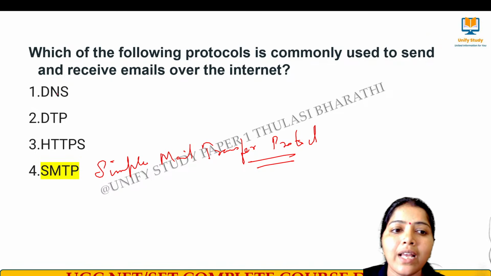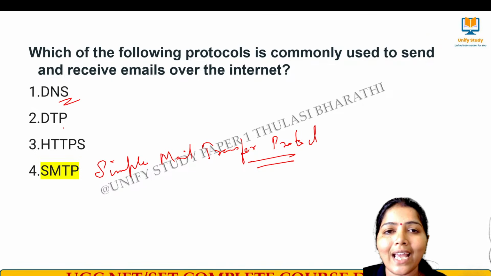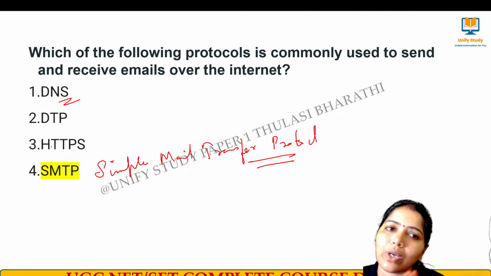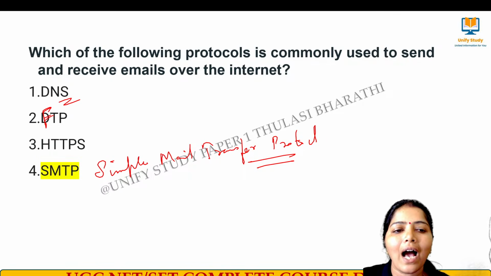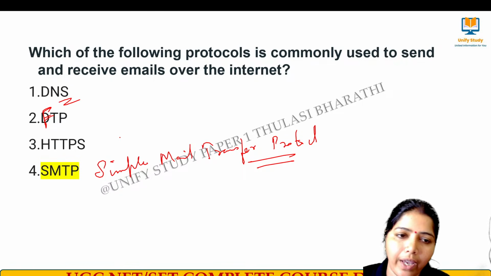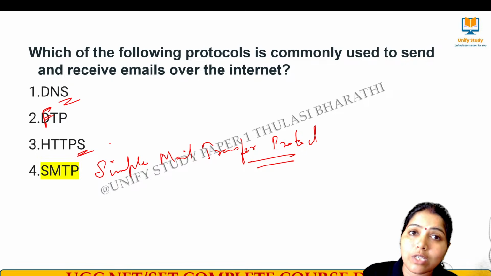And then we have DNS, that is domain name service or server, and FTP, which is file transfer protocol, and HTTPS, which means hypertext transfer protocol secure. For secure connections we use this protocol.